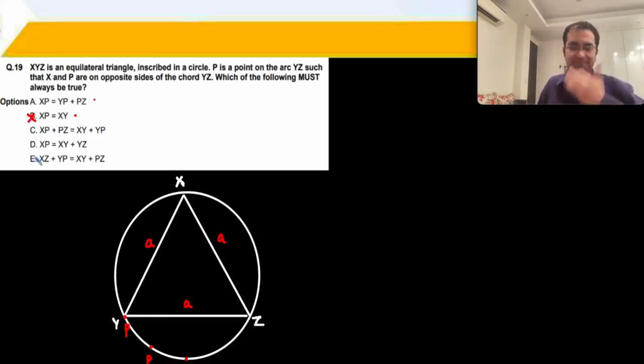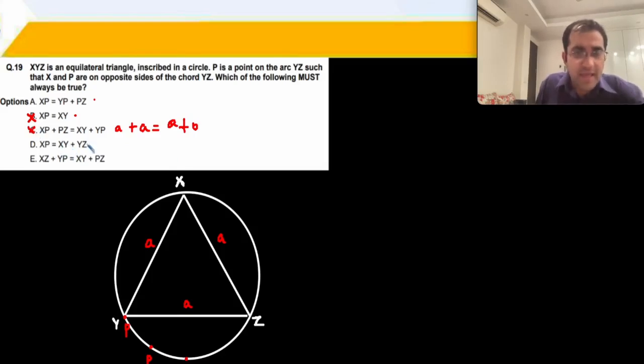ठीक है. So we're taking these extremes and figuring out which of the following must be true. XP is A, PZ is A, is equal to XY is also A plus YP which is 0. ठीक है. तो ये तो ट्रू नहीं हो रहा. C ऑप्शन इज ऑल्सो गॉन.